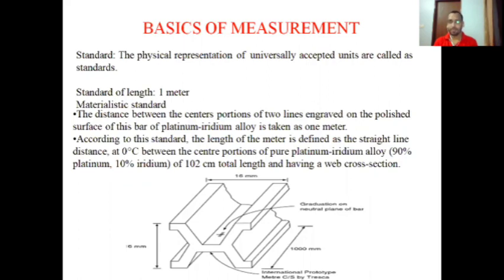Again, I am telling you, there is a rod of platinum and iridium alloy. Platinum is 90% and iridium is 10%. Two parallel lines are engraved on this rod, and the distance between these two parallel lines is considered to be 1 meter at 0 degrees Celsius. Okay, I think this is clear to you.